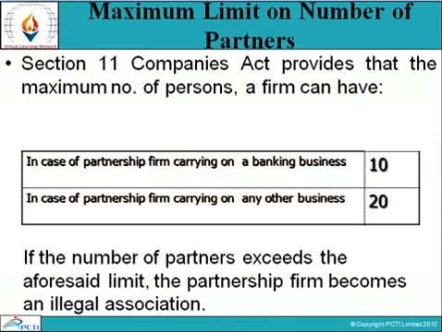Maximum limit on number of partners. According to section 11 of the Companies Act, the maximum number of persons a firm can have: in case a partnership firm carries on a banking business, 10; in case a partnership firm carries on any other business, 20. If the number of partners exceeds the aforesaid limit, the partnership becomes an illegal association. If according to the rules you do not keep the maximum number of partners within the stated limit, then your partnership will be considered illegal.